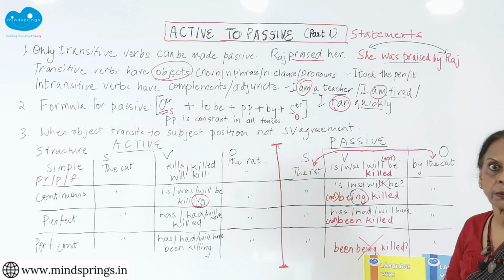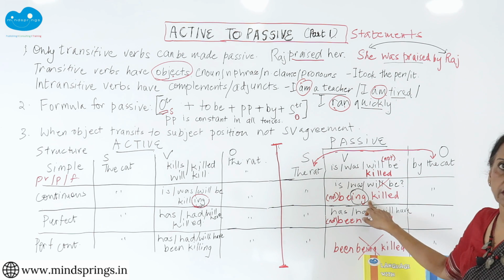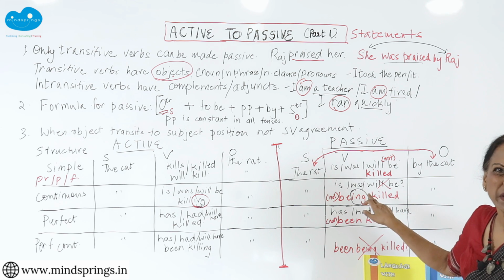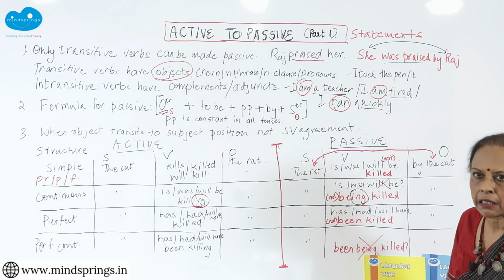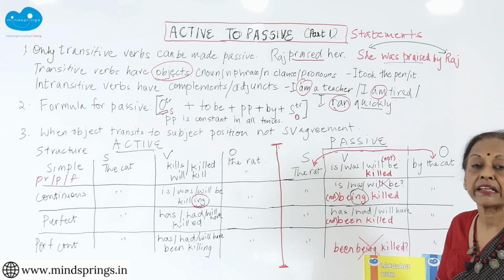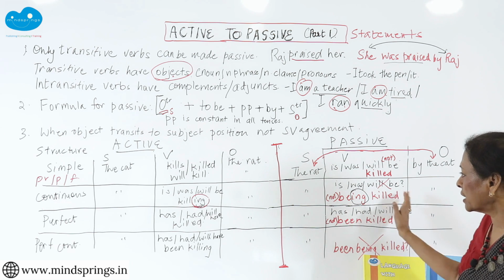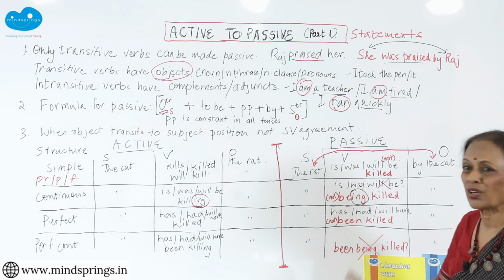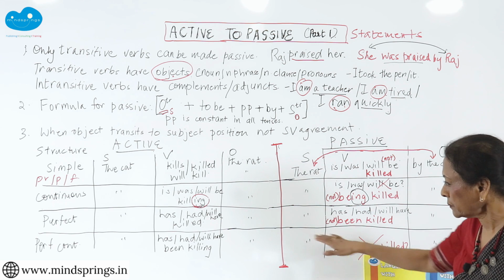So if the active voice is present continuous, this will be present continuous. Is being, was being, now we don't say will be being, so I have cancelled it out, it's a little clumsy. So continuous tenses in the passive are very rare, you hardly get any continuous tenses except the present continuous and past continuous, you don't get future continuous.